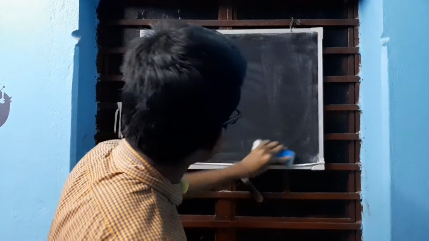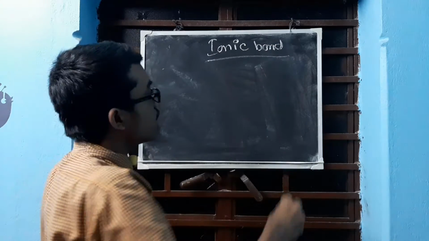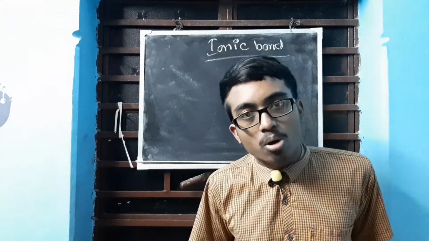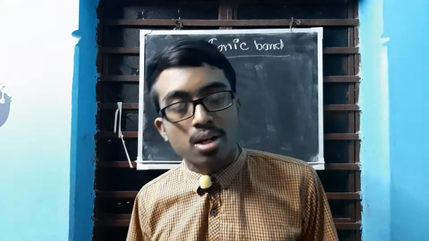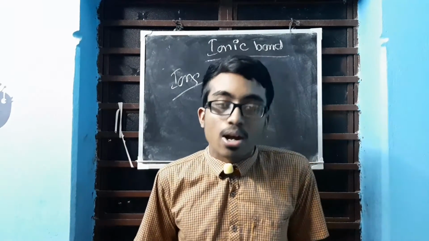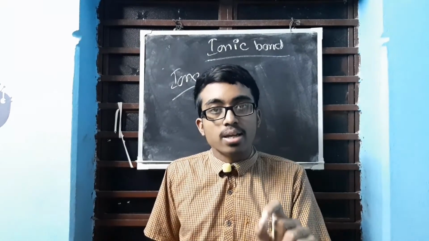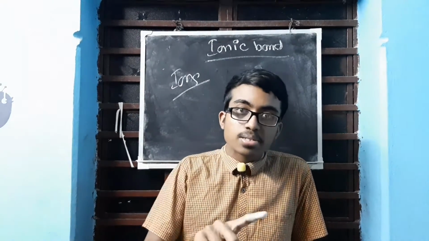Now let us get into the first topic, that is ionic bond. By the name only you can understand that ionic bond has got something to do with ions. Yes, it has got something to do with ions. Before we get into the ionic bond, let us define this term. What is an ionic bond? It is also an electrovalent bond. Hopefully you all know that. Ionic bond is a chemical bond formed by the electrostatic force of attraction between cations and anions.